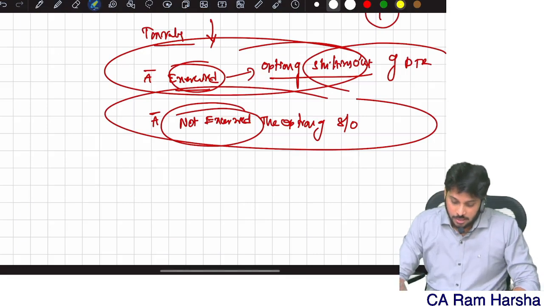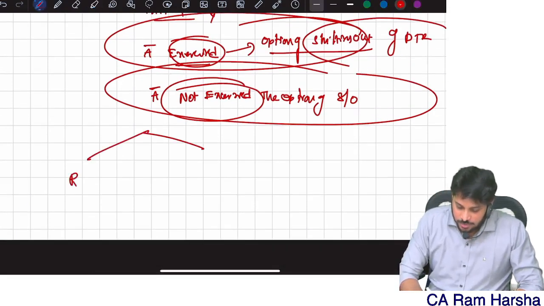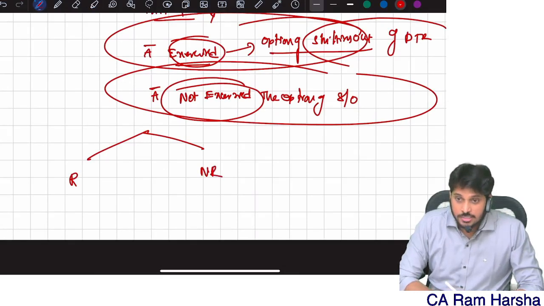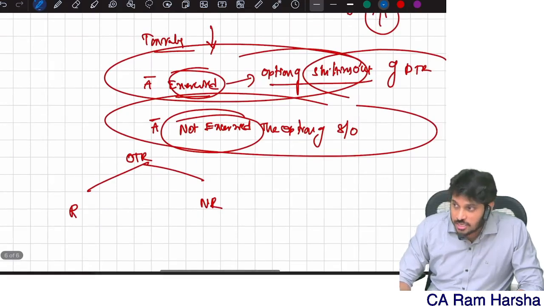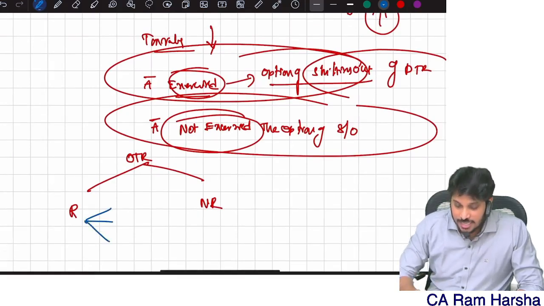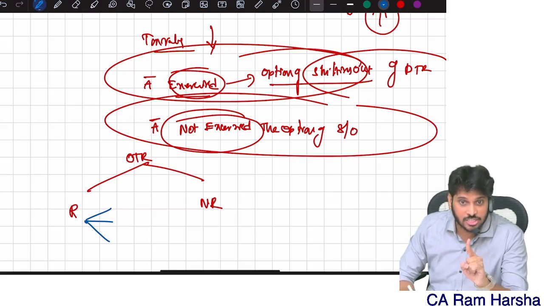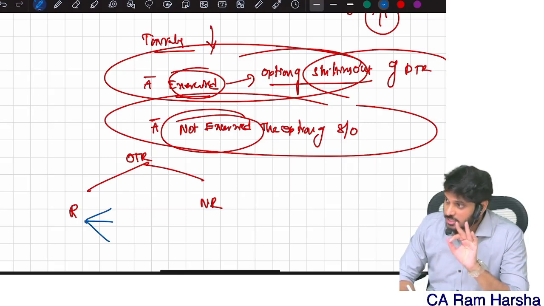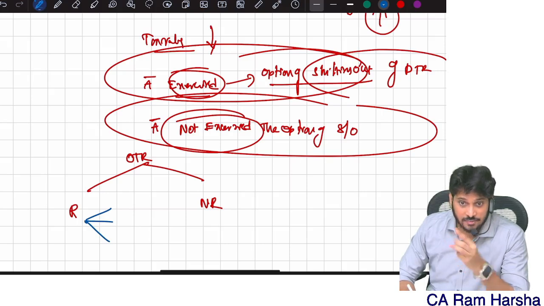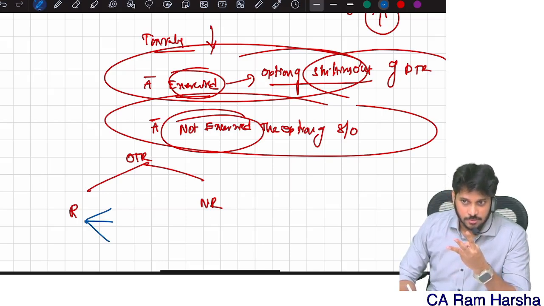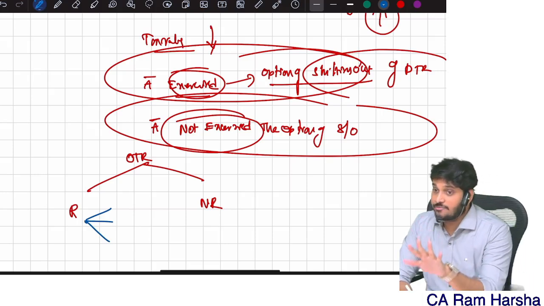Now again, if you remember, I told you individuals are of two types, residents and non-residents. Under optional tax regime, residents are again classified into three categories. Only in optional tax regime is this classification there, not in default tax regime.